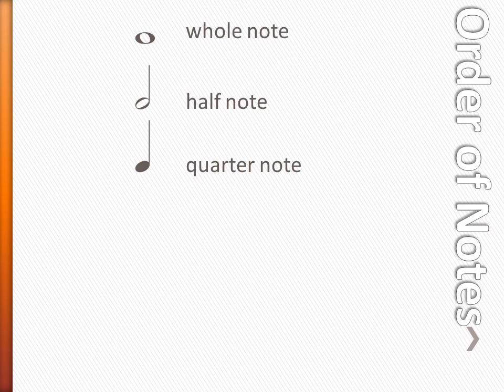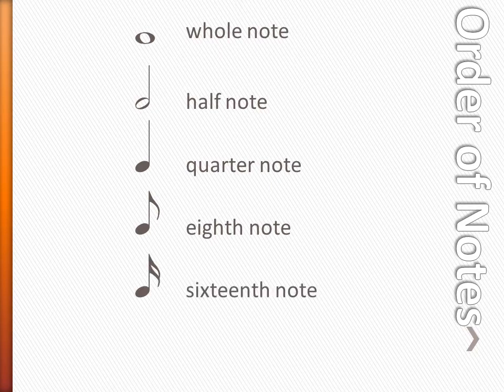One note faster is the quarter note. It looks exactly like the half note, only we fill in the note head. One note faster than a quarter note is the eighth note, and it has a flag. One faster, the 16th note has 2 flags. One faster than a 16th note is a 32nd note, which has 3 flags.